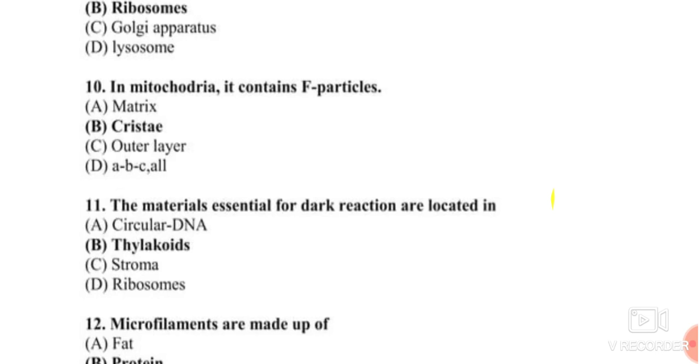The mitochondria contains 10^4 to 10^5 oxysomes, and these particles are present on the matrix side of the inner mitochondrial membrane. The function of the oxysome or the F1 particle is that they synthesize ATP by using ADP and inorganic phosphate. Also, they participate in oxidative phosphorylation. So the correct answer of question number 10 is cristae, not matrix or outer layer.